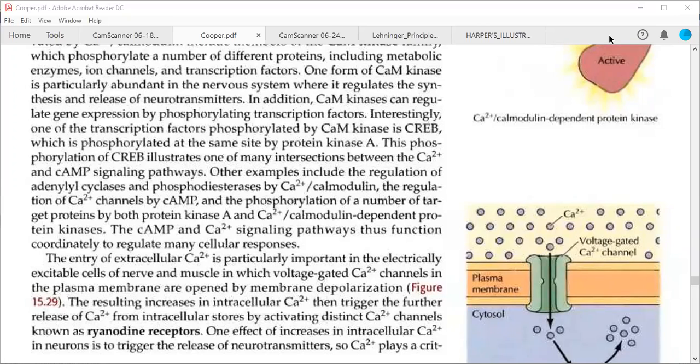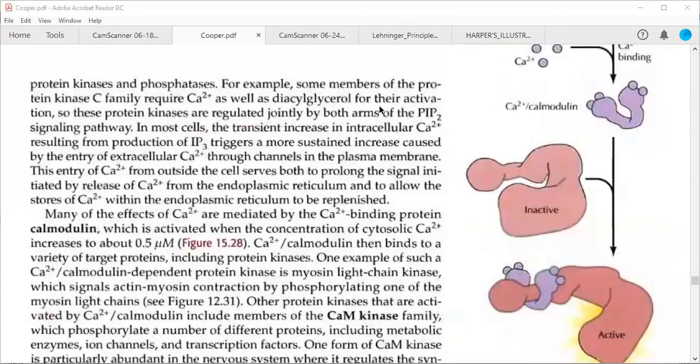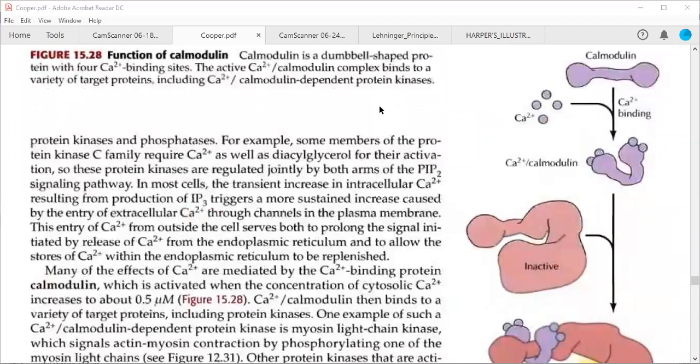Okay, Ankita is asking me to repeat the calmodulin part in short. So, in short, we can discuss calmodulin again.